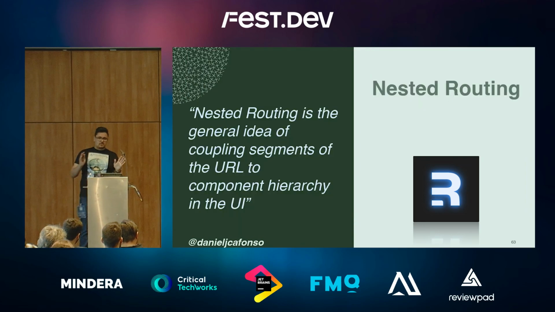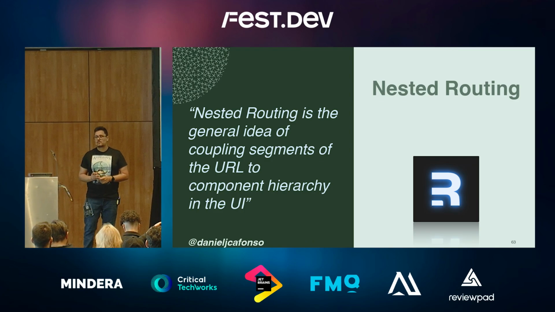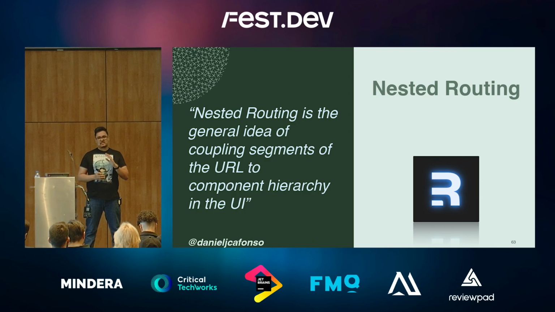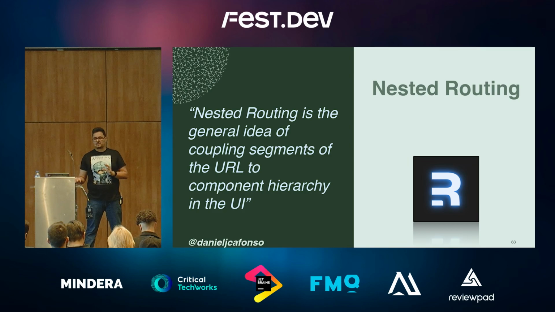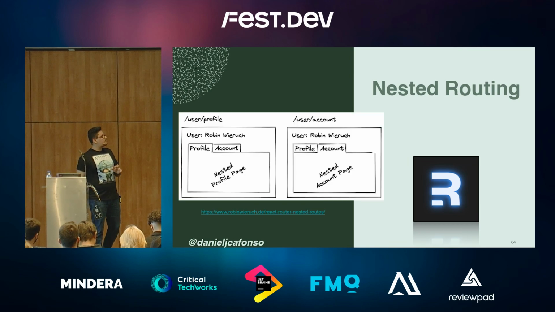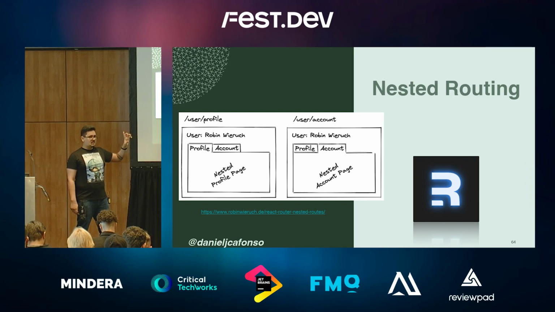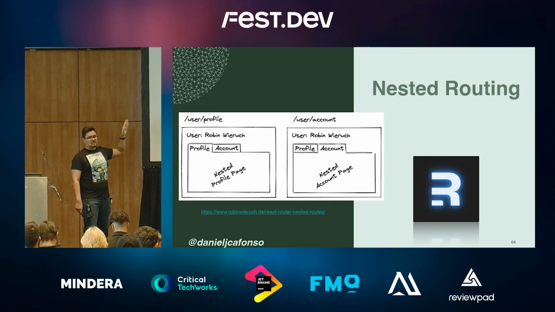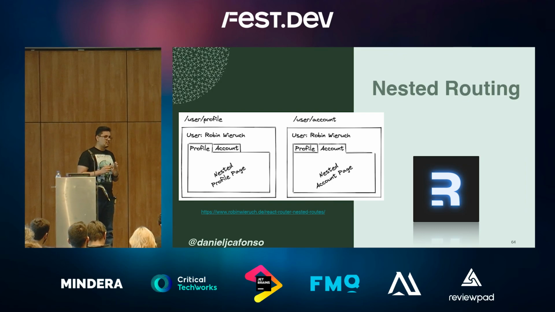Now, this is not coding per se, but it's an idea that's important to be aware of when learning Remix, which is nested routing. Nested routing is pretty much the idea where you can couple parts of your URL to define your component hierarchy. Looking at this example, we have two pages here, the user profile and user account. First things first, there's a couple of common things there. There's the user up there and the user up there. This is whenever you're in the user route. You're on the user route, so this defines that specific part of the UI.